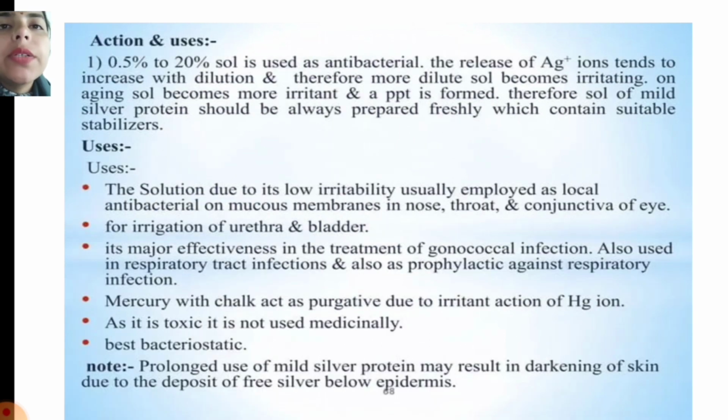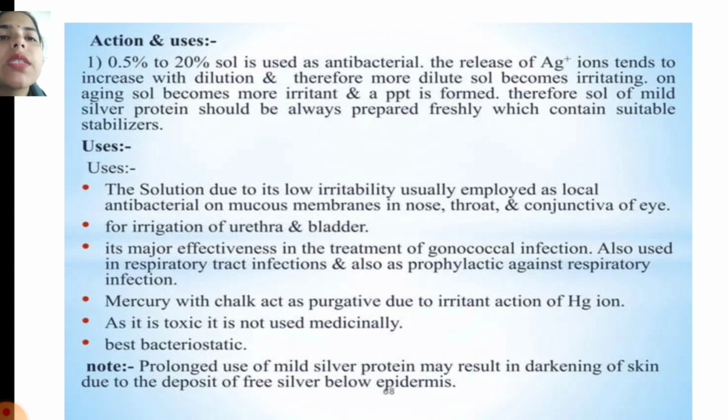Next are the action and uses. A 0.5% to 20% solution is used as an antibacterial. The release of Ag positive ion tends to increase with dilution, and therefore a more dilute solution becomes irritating. On aging, the solution becomes more irritant and a precipitate is formed. Therefore, the solution of mild silver protein should always be prepared freshly, containing suitable stabilizers.